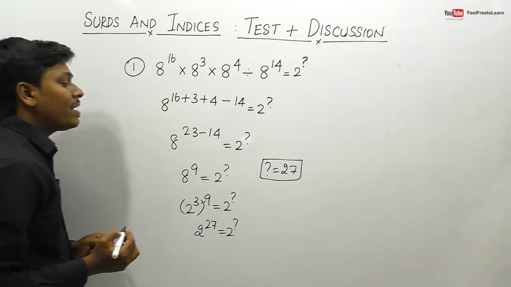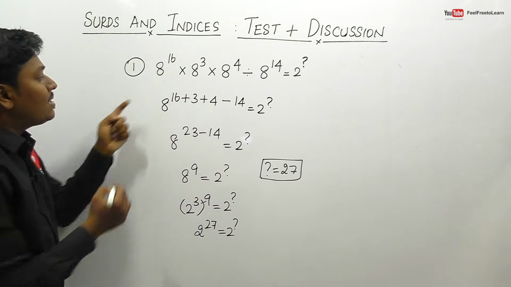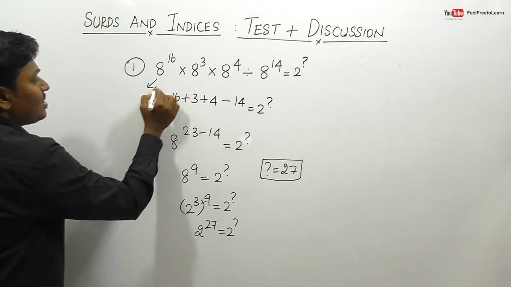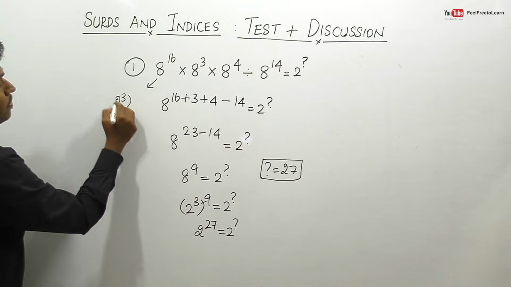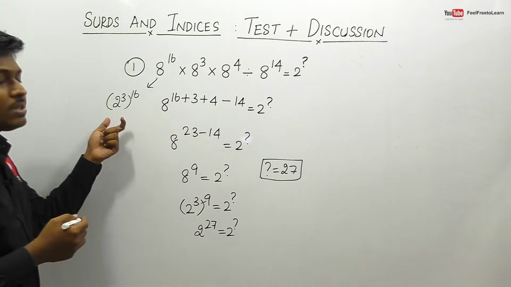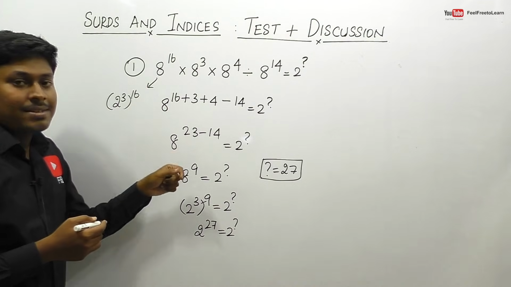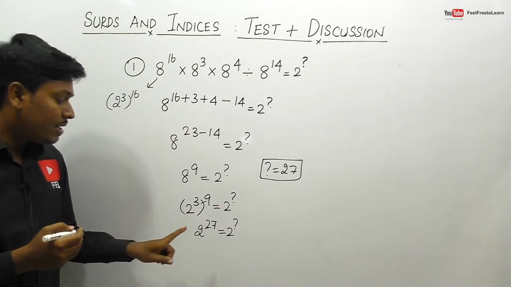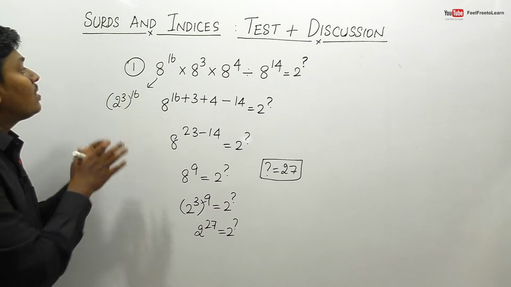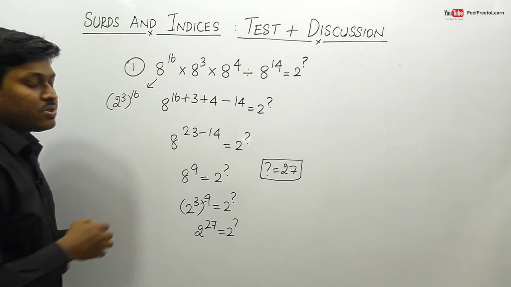So friends, either you can convert this 8 power 16 directly, right? Some students will initially write this as 2 cube power 16. Either you can go for this method, or otherwise keep the expression as it is and finally convert the expression in terms of 2. So finally we got the answer for question number 1, that is 27.